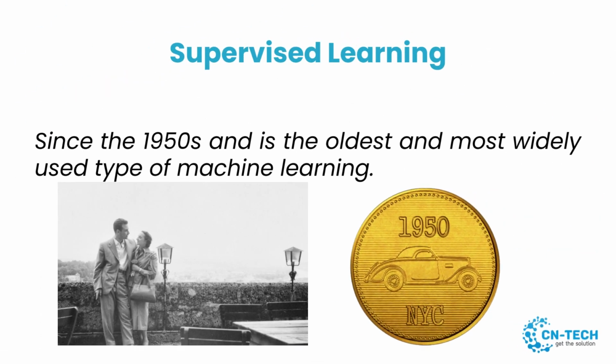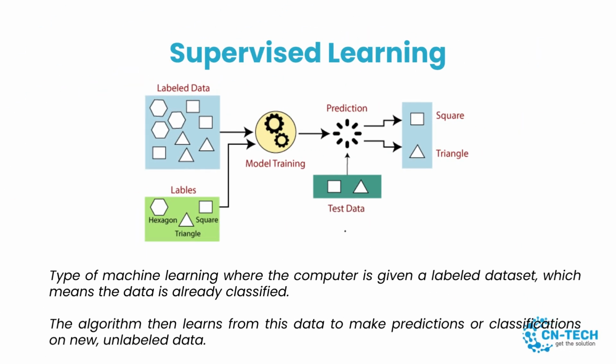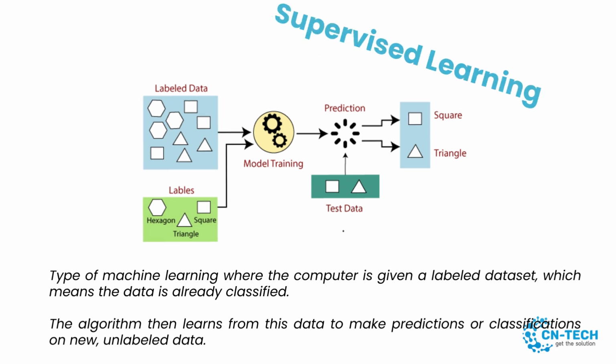Supervised learning has been around since the 1950s and is the oldest and most widely used type of machine learning. Supervised learning is a type of machine learning where the computer is given a labeled dataset, which means the data is already classified. The algorithm then learns from this data to make predictions or classifications on new, unlabeled data. For example, if you were given a dataset of emails labeled as spam or not spam, the algorithm could learn from this data to predict whether new emails are spam or not.